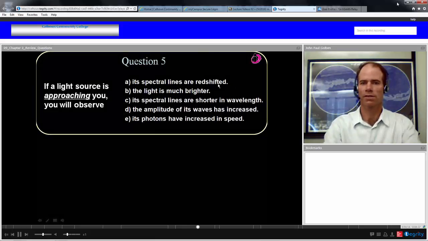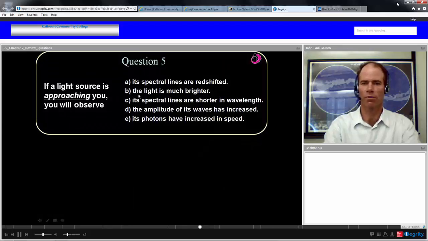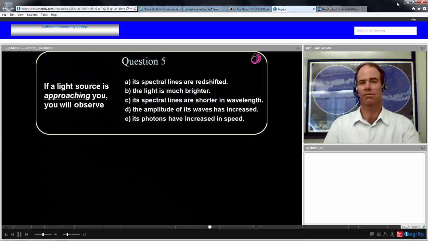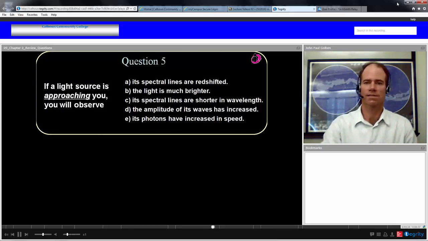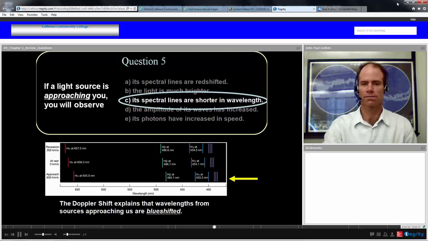Let's see how we got it here. Question A, spectral lines are red shifted? No, that would be if it were moving away from you. B, the light is much brighter? Not necessarily. If it's far away, brightness is not going to change. C, spectral lines are shorter in wavelength. That's another way of saying it's blue shifted. If you say you have a higher frequency, you're going to have a shorter wavelength. That's the answer, a shorter wavelength.